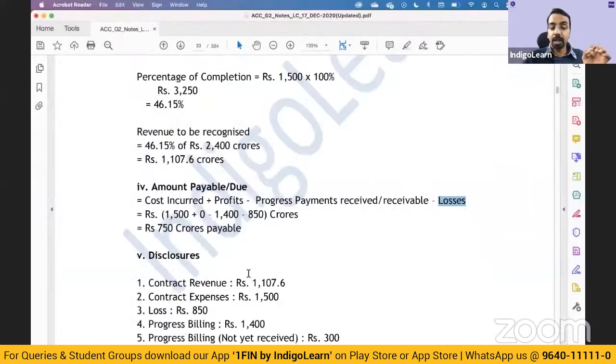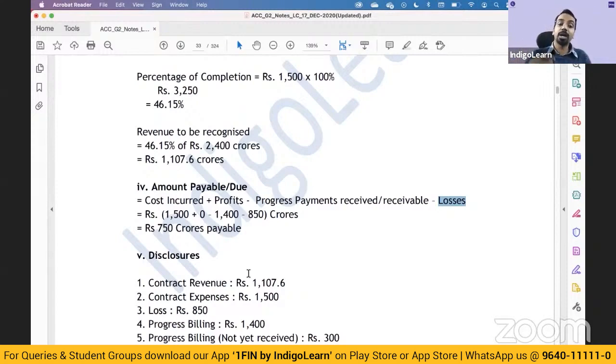Just from the standard, understand how to compute the percentage completion, understand how to calculate the amount due from or due to customer. If there are any losses foreseeable, that will be recognized immediately, and the amount of profit or loss will depend on how much is the revenue and cost recognized under the particular contract. The only confusion point could be work certified, work uncertified, and all of those things. These are generally given to you at cost. They'll mention; if they don't mention also, assume that those are at cost.